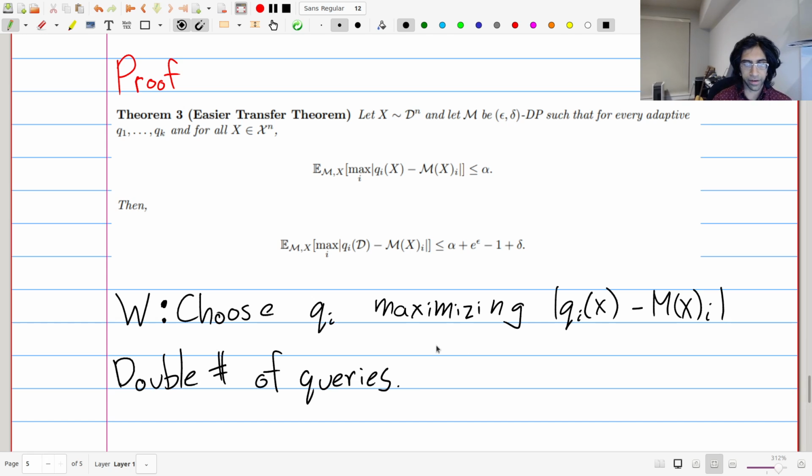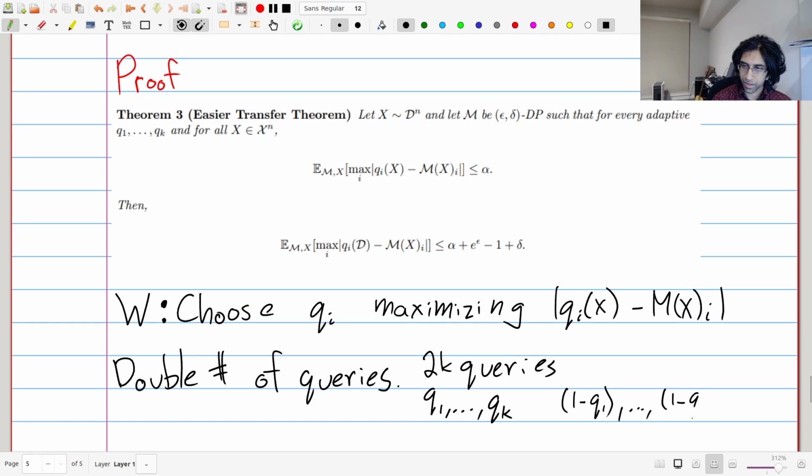So in particular, before we were asking q_i from 1 through k, but now we also ask 2k queries, where we ask q_1 all the way through q_k, but also we ask 1 minus q_1 and all the way up through 1 minus q_k.